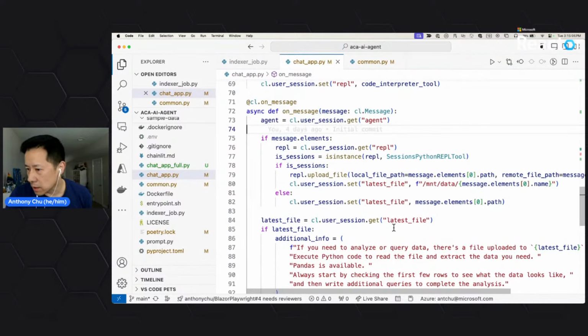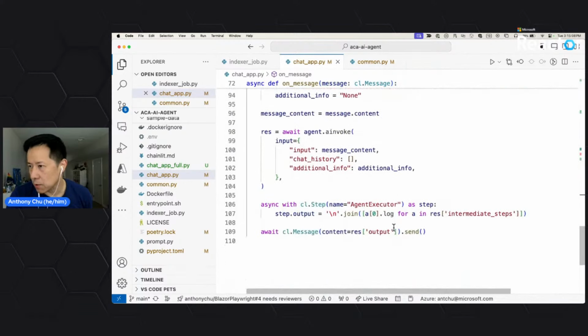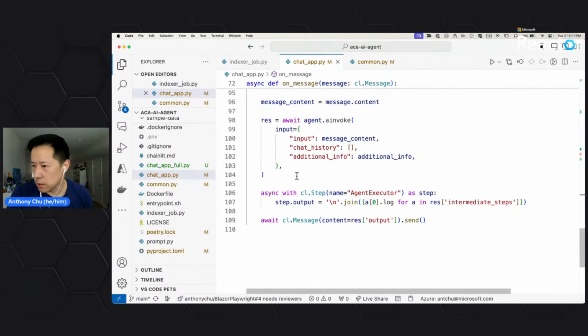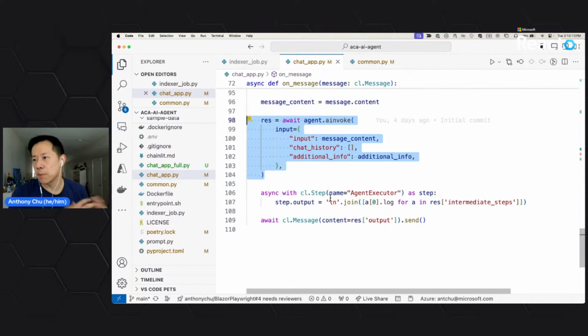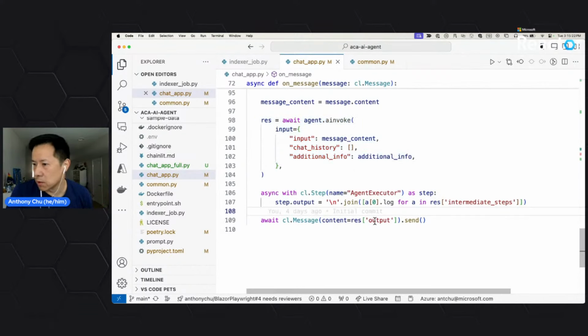We're going to ignore this stuff up top. Just pretend it's not there. That's for later. The important part here is just this chunk of code, where I'm going to invoke my agent with the message that I've typed in. And that's about it. Then we're going to get the response, and we're just going to render it onto the screen. Chainlit also allows us to render additional information about what happened while it was figuring out the answer, so that we can more easily see it. So that's what I'm doing here. I'm rendering the intermediate steps that the agent is taking, and we'll be able to see that in a minute. And that's it.